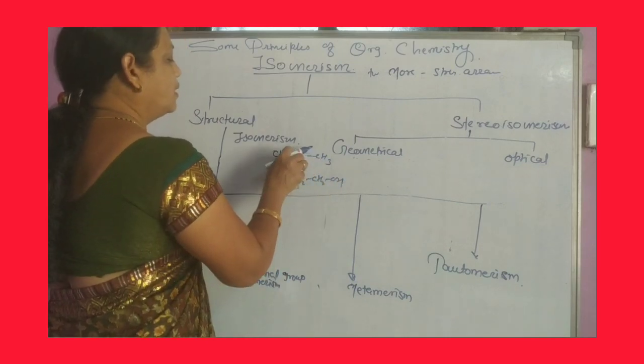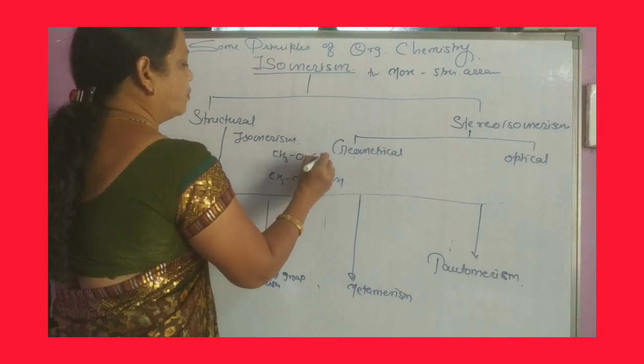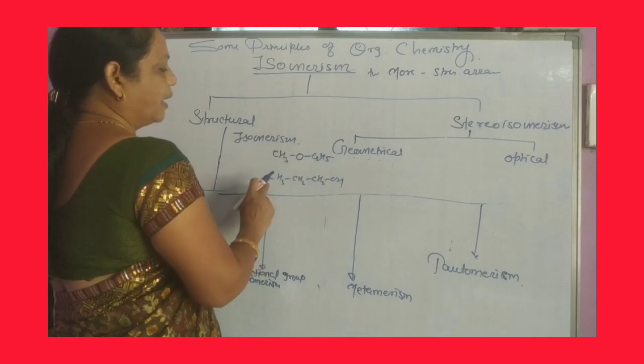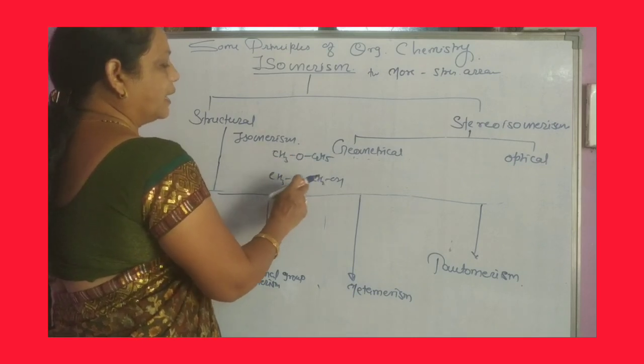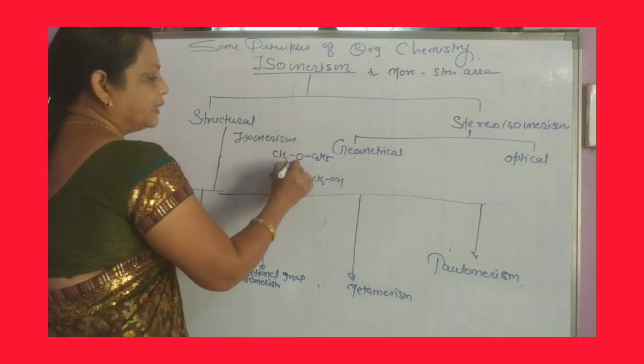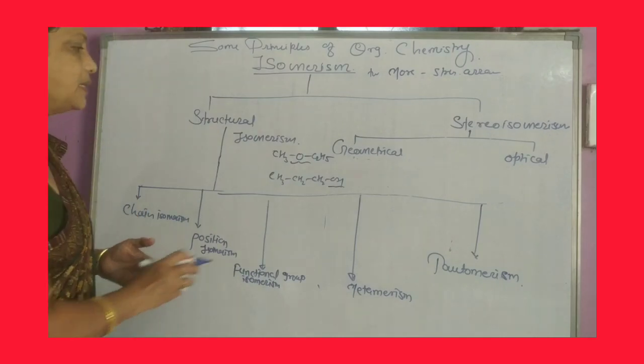Here we consider C2H5. Now 3 and 8, again here 3 and again here 8, means C3H8O. Here the ether linkage is present, and here the OH functional group is present.